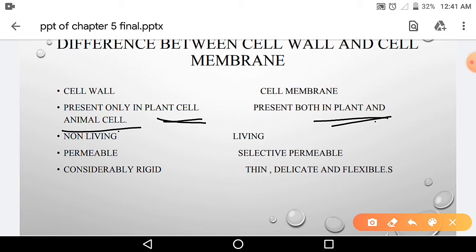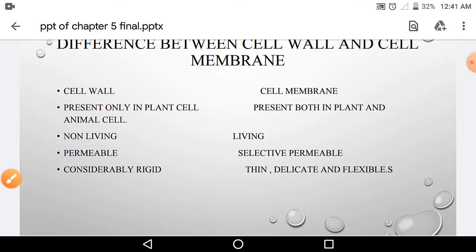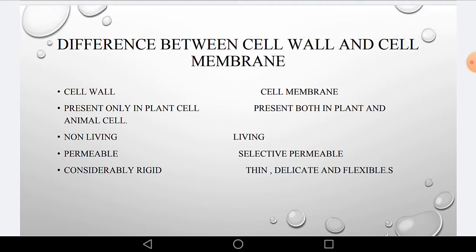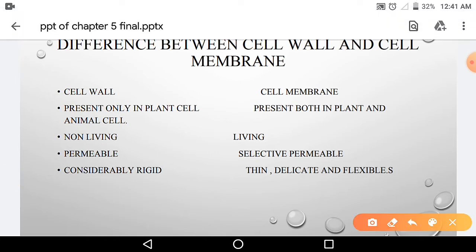Cell wall is a non-living structure which is made up of cellulose, and cell membrane is a living structure. Cell wall is permeable. It allows things to come in and go out of the cell. Cell membrane is selectively permeable. It selects the things coming in and going out of the cell.